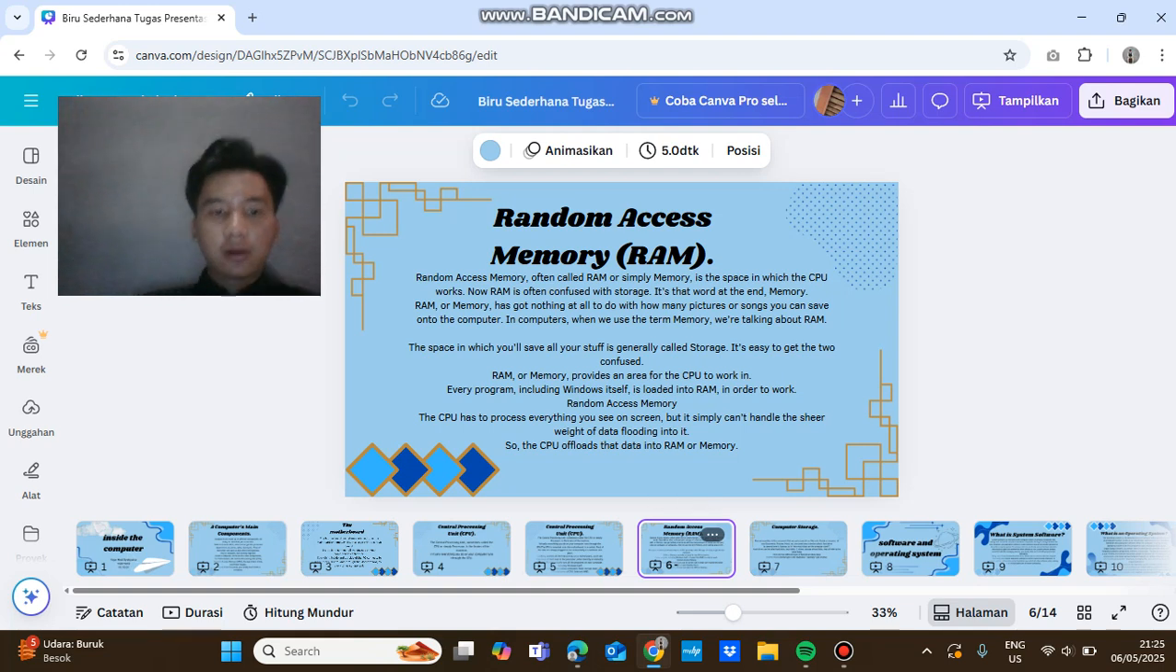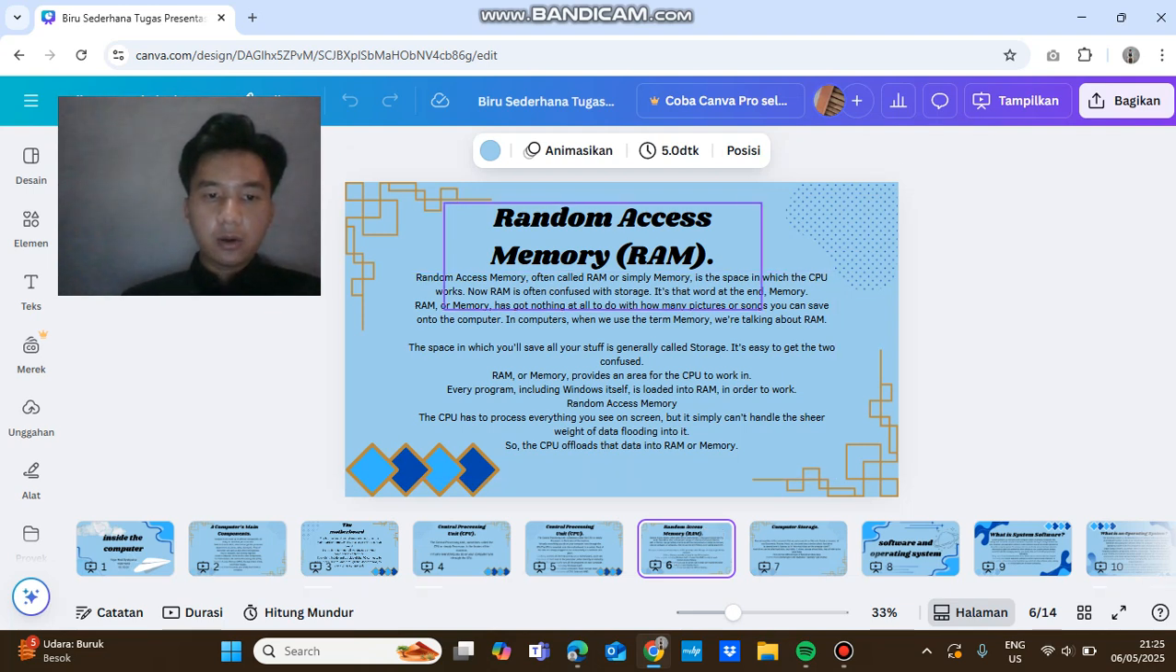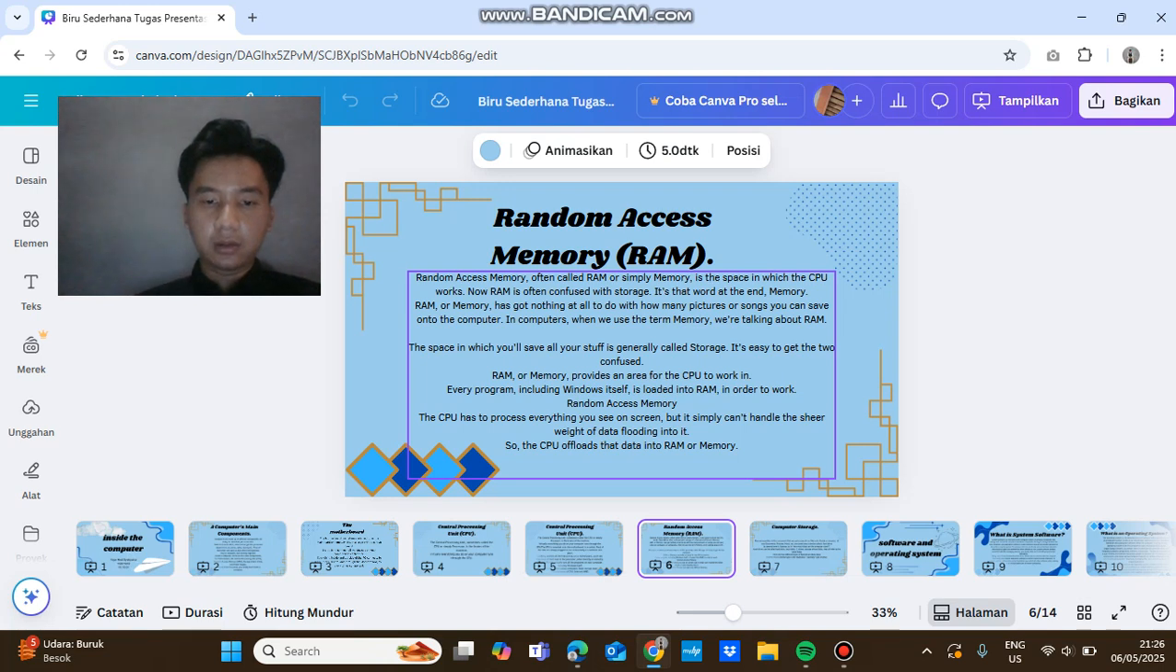RAM, random access memory, often called RAM or simply memory, is the space in which the CPU works. Now, RAM is often confused with storage. RAM or memory has got nothing at all to do with how many pictures or songs you can save onto the computer. In computing, when we use the term memory, we're talking about RAM. The space in which you will save all your stuff is generally called storage. It's easy to get the two confused.